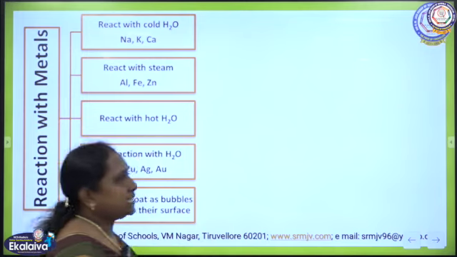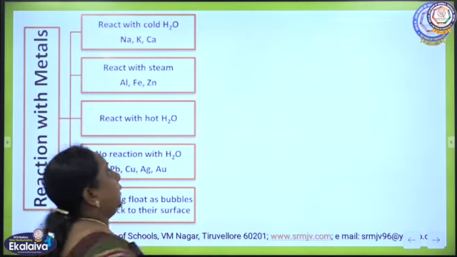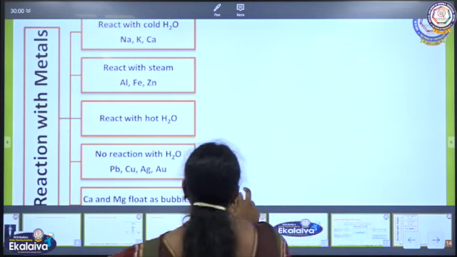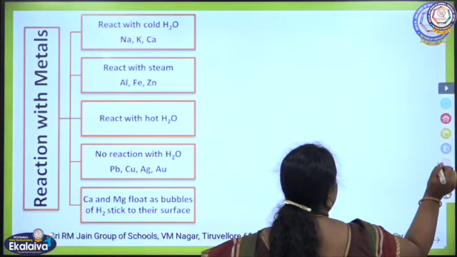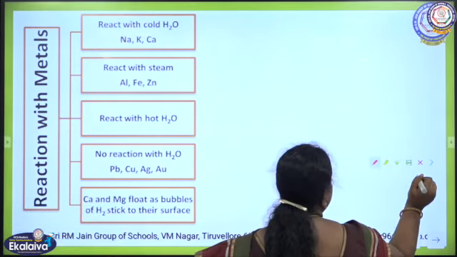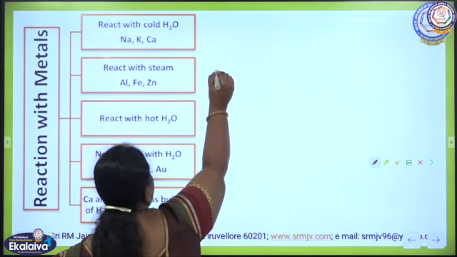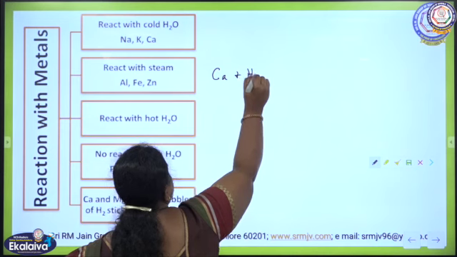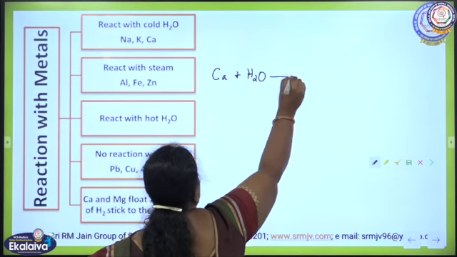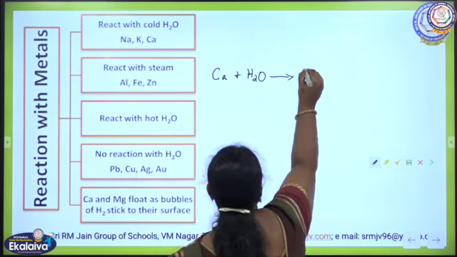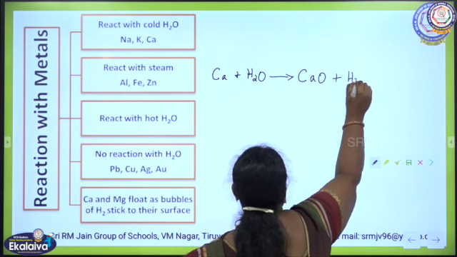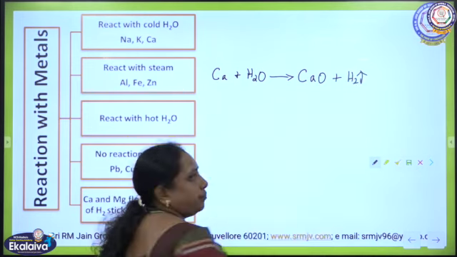For example, next one is calcium. When calcium metal is treated with water, it produces calcium oxide and liberates hydrogen gas.